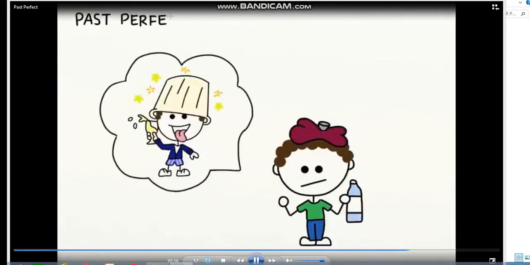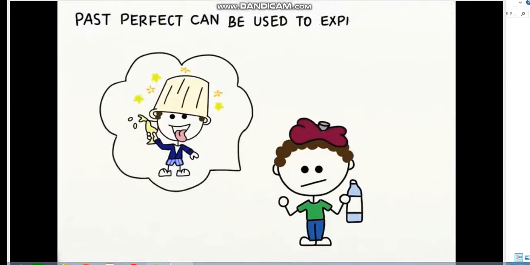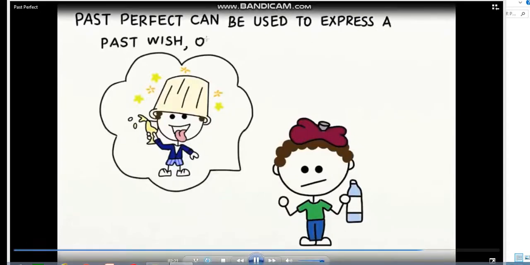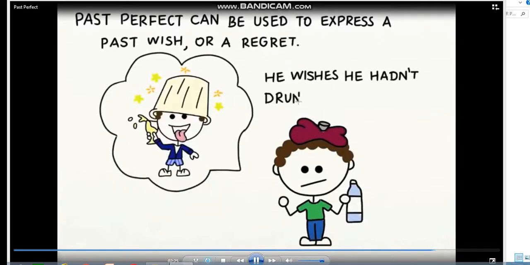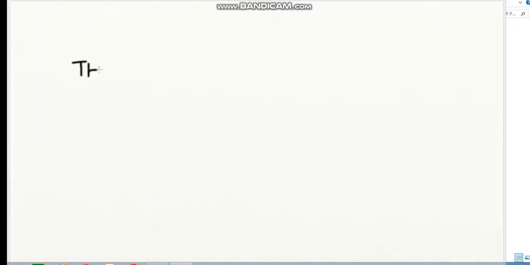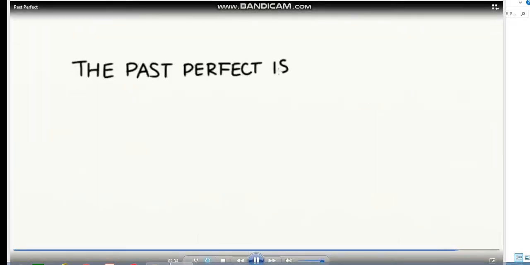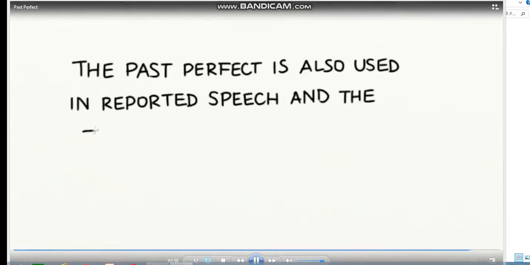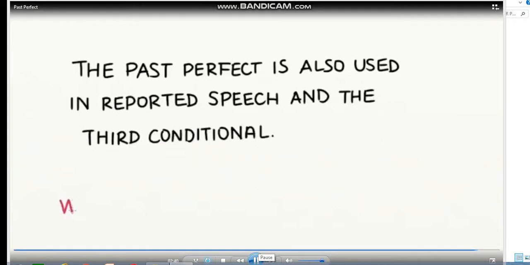In addition, the past perfect can be used to express a past wish or a regret. For example, he wishes he hadn't drunk so much last night. The past perfect is also used in reported speech and the third conditional. We'll review this in another lesson.